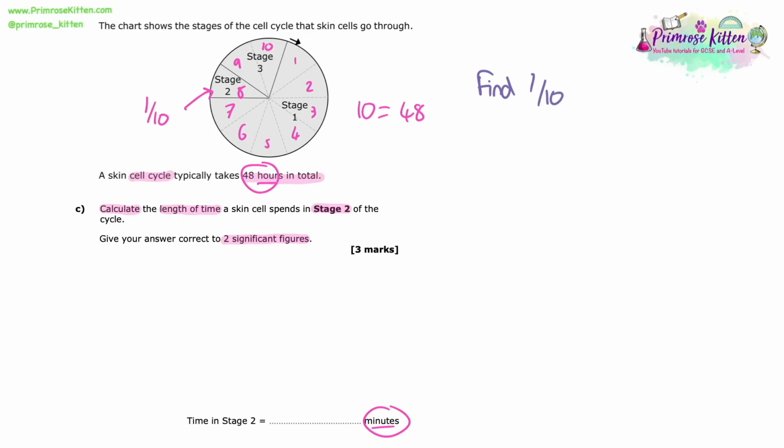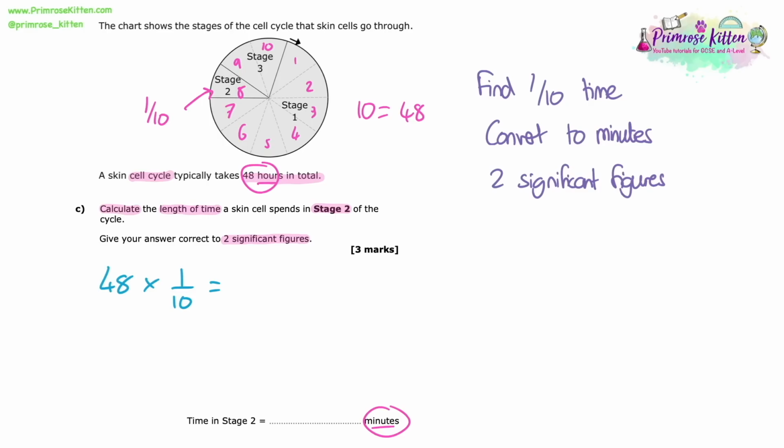First of all, we just need to find out how long 1 out of 10 sections is going to take in terms of time. Then we're going to have to convert because, as you can see down the bottom where it wants our answer, it wants it in minutes. And obviously at the moment we've got 48 hours. So we are going to have to do a time conversion. And then it also wants us to make sure our answer is in 2 significant figures. So these are our 3 steps that we have to go through for 3 marks.